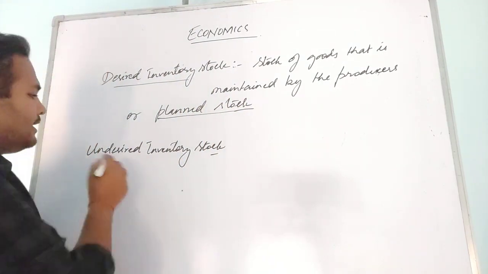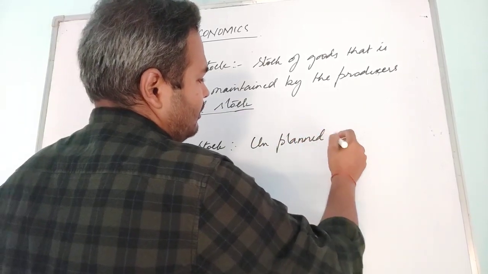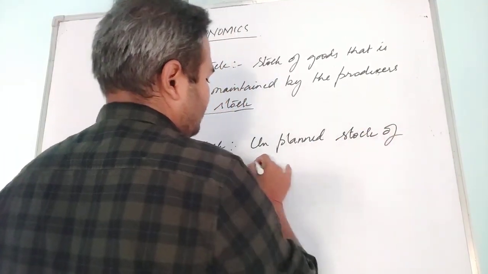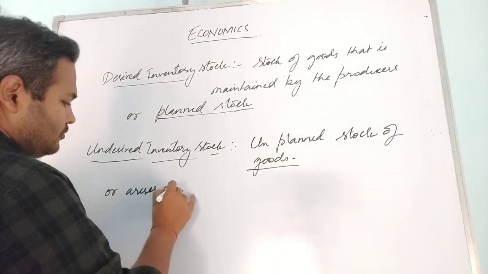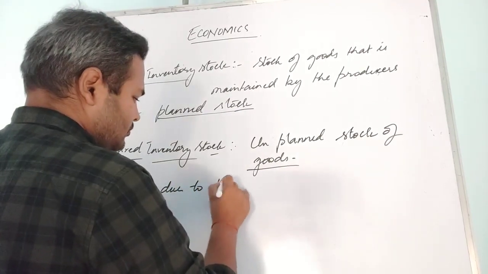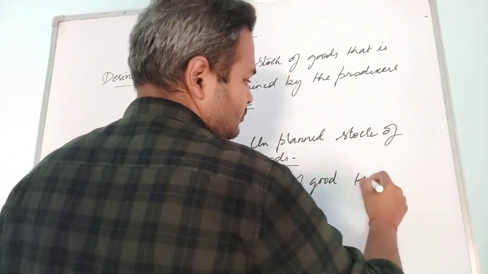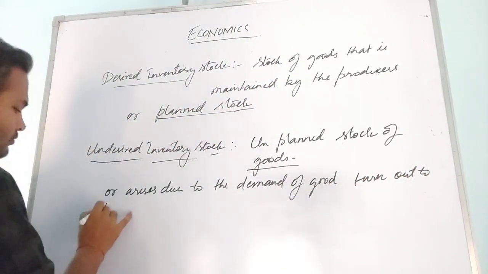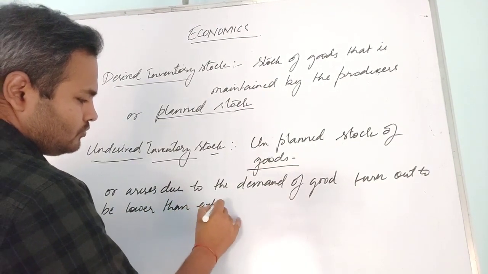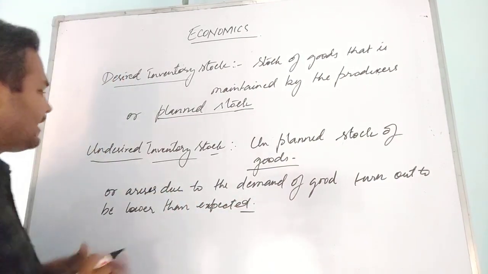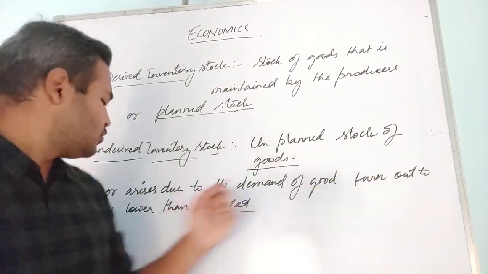Second, undesired inventory stock is unplanned stock of goods, or you can say it arises when demand for a good turns out to be lower than expected.